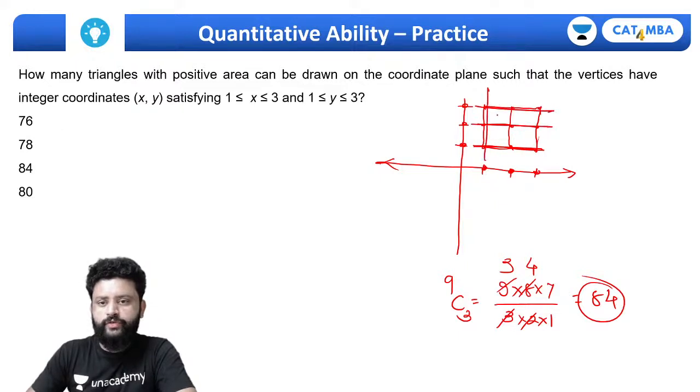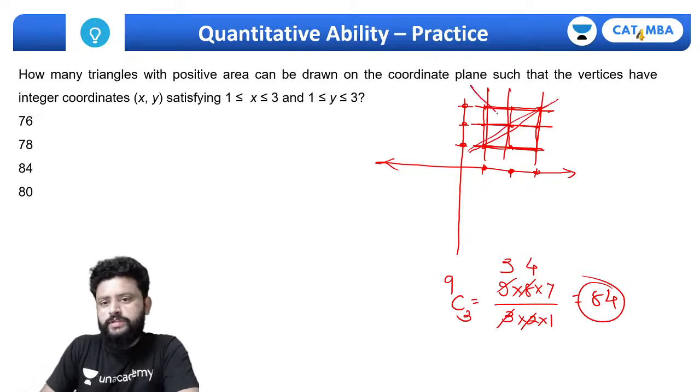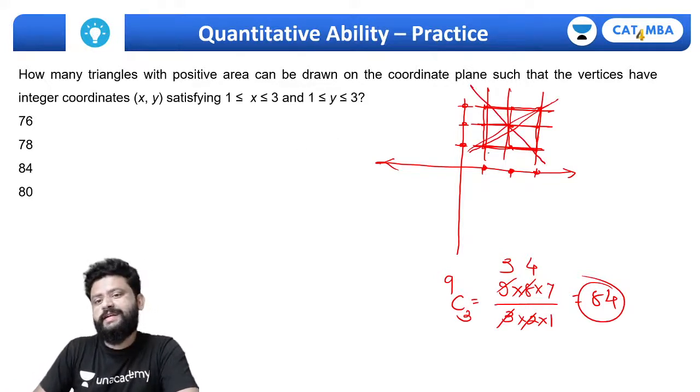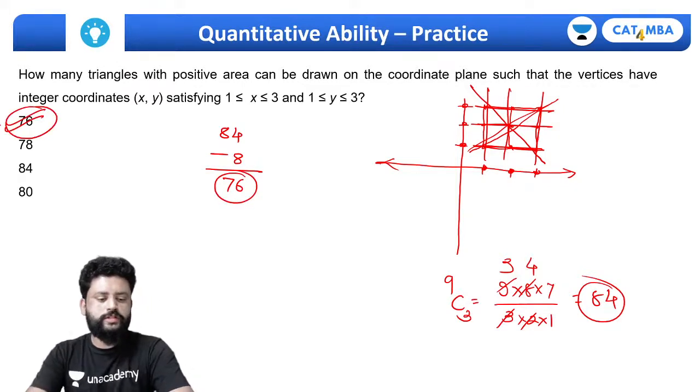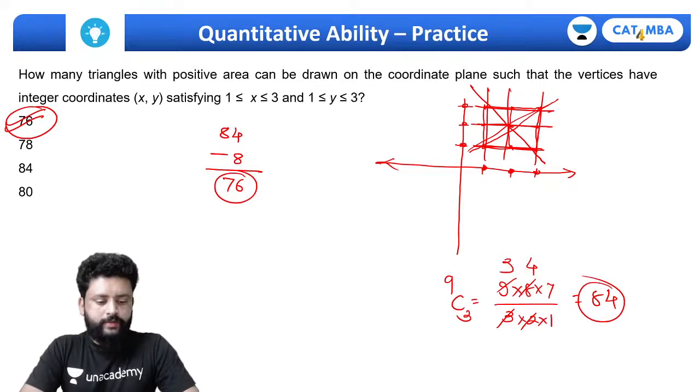So 1, 2, 3, 4, 5, 6, and at the same time these diagonals will also be straight lines. So these will also not form a triangle. So the answer for this question is 84 minus 8, which comes out to be 76. So this is how you can solve this. Or let me know in the comment section if you have any doubt.